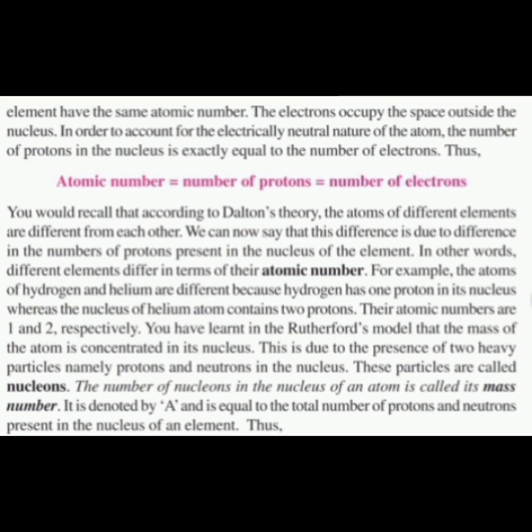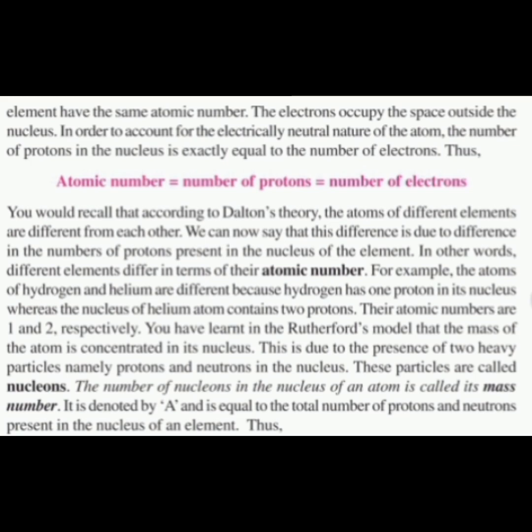The electrons occupy the space outside the nucleus in order to account for the electrically neutral nature of atoms. The number of protons in the nucleus is exactly equal to the number of electrons. So all atoms of an element have the same atomic number.